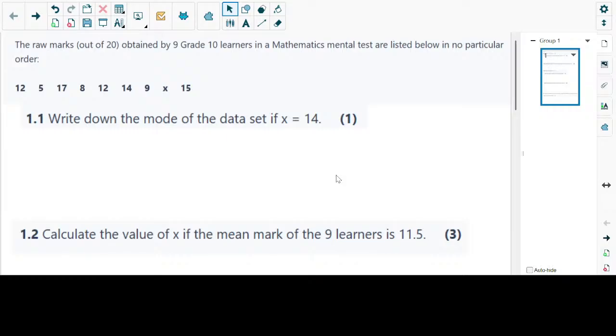It's the number that appears the most. So we're going to look at sets of data. We can have multiple modes, and it's possible to do that. If you have numbers that repeat themselves exactly the same number of times, we call them modes, because they're repeating exactly the same number of times.